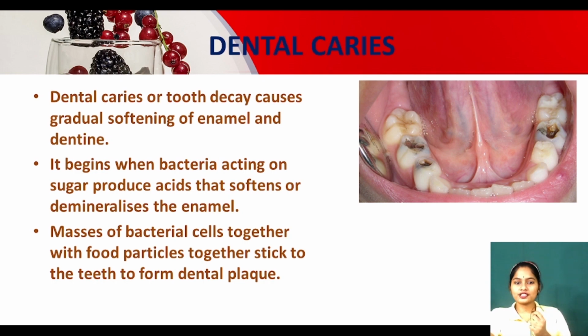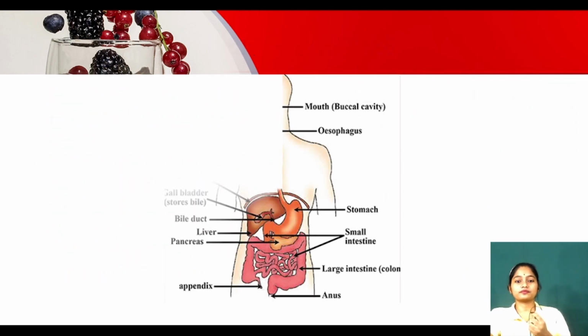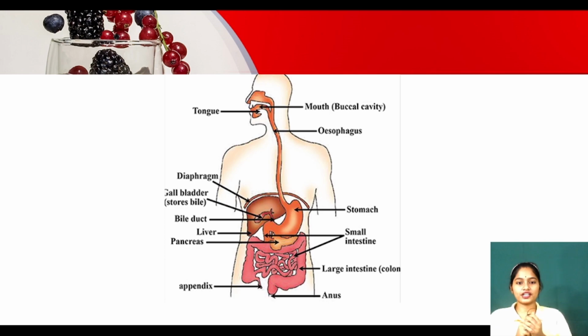Okay, with this we ended this portion of our chapter, the human digestive system. Next class we will continue with the next part of this lesson. Now see my dear kids, we will revise what we studied about human digestion. The human digestive system has two parts: one is the alimentary canal, another one is the digestive glands.